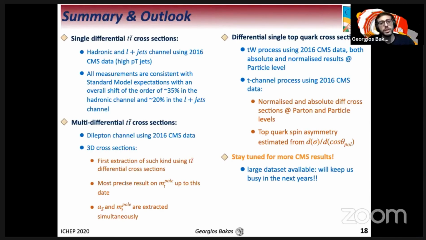As for the differential single top quark cross-sections, in the TW process using 2016 CMS data, we measure differential cross-sections both absolute and normalized at particle level, and we have presented also the results in the T-channel process using 2016 CMS data, where we present normalized and absolute differential cross-sections at particle level, and from that we calculate the top quark spin asymmetry in both the electron, muon and the combined channel that's estimated from the differential cross-section at the parton level from the polarization angle distribution.